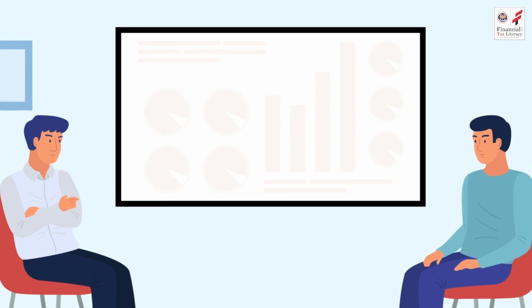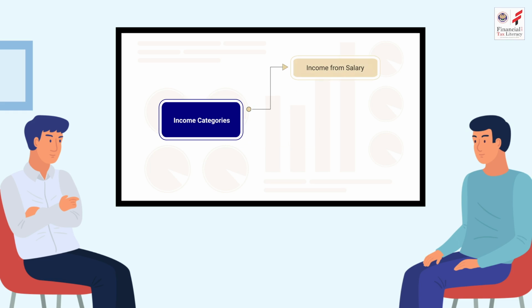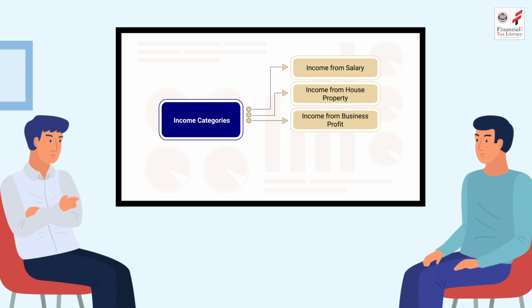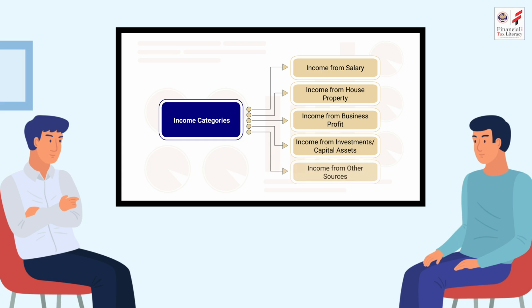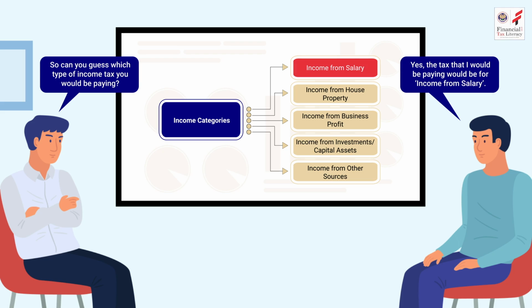Sudhir explained to Aman that as per the Income Tax Act 1961, the sources of one's income could be divided into 5 categories: income from salary, income from house property, income from business profit, income from investments in capital assets, and income from other sources. Sudhir asked Aman, "So can you guess which type of income tax you would be paying?" Aman replied, "Yes, the tax that I would be paying would be for income from salary."